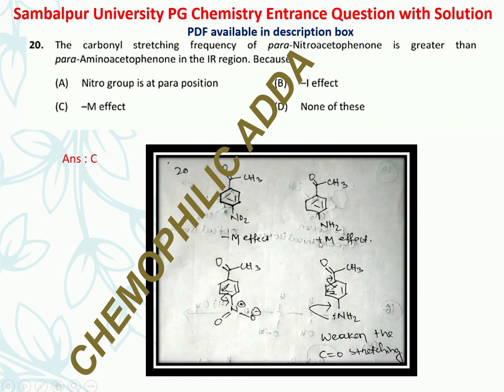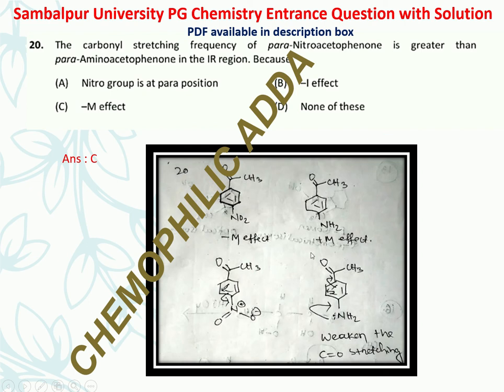because in the case of 4-aminoacetophenone, the nitrogen lone pair takes part in conjugation with the benzene ring as well as this carbonyl group.